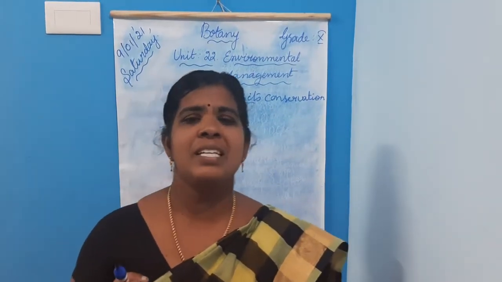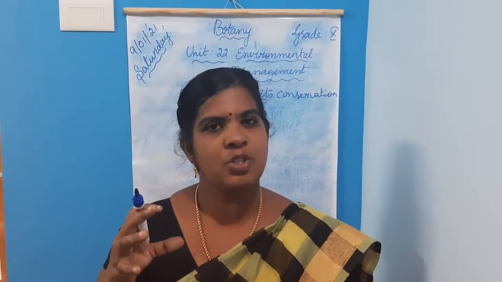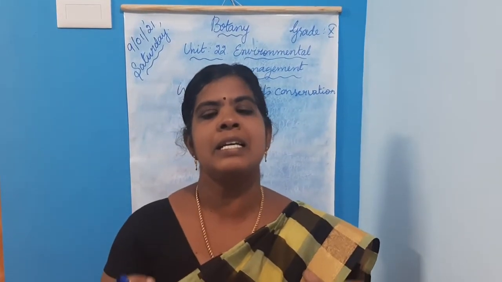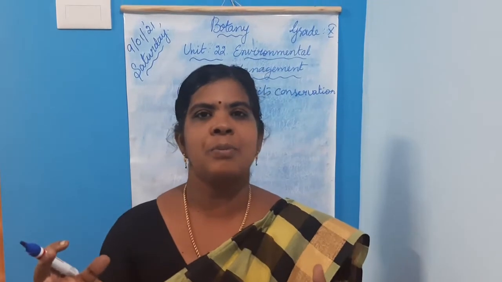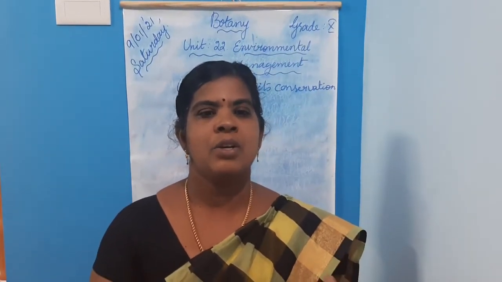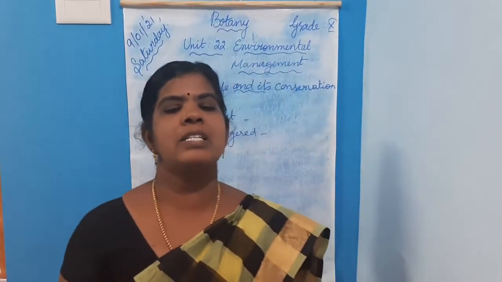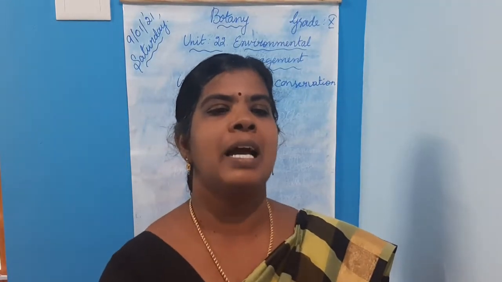Then preserve the endangered species. What is endangered? The species which are going to become extinct. Then to study the ecological relationship of the plants and animals in the natural habitat.